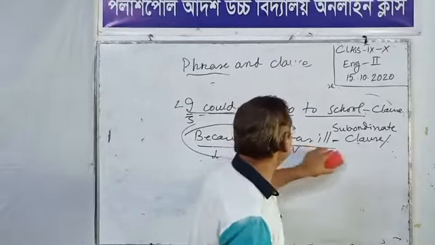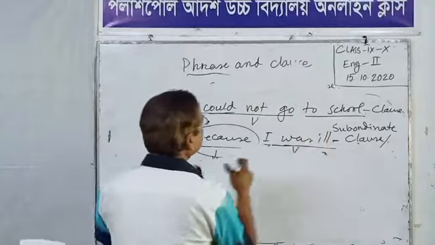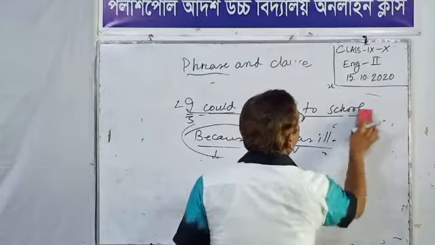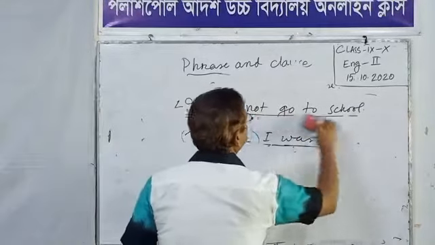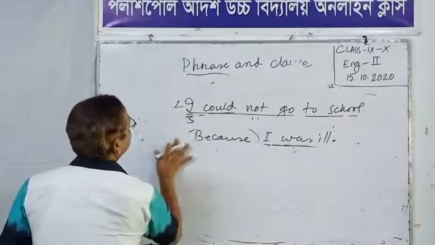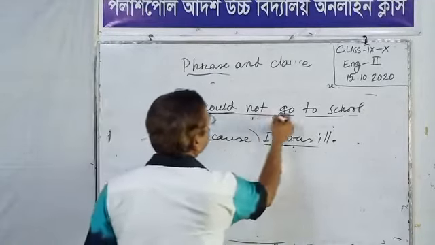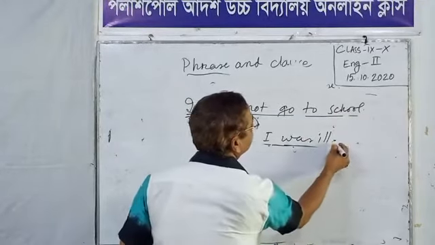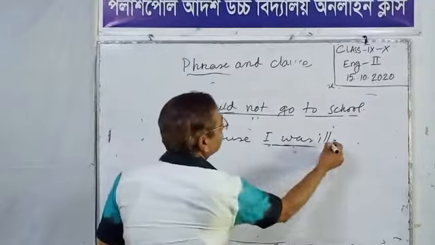When we join the two clauses in this way, I could not go to school because I was ill.